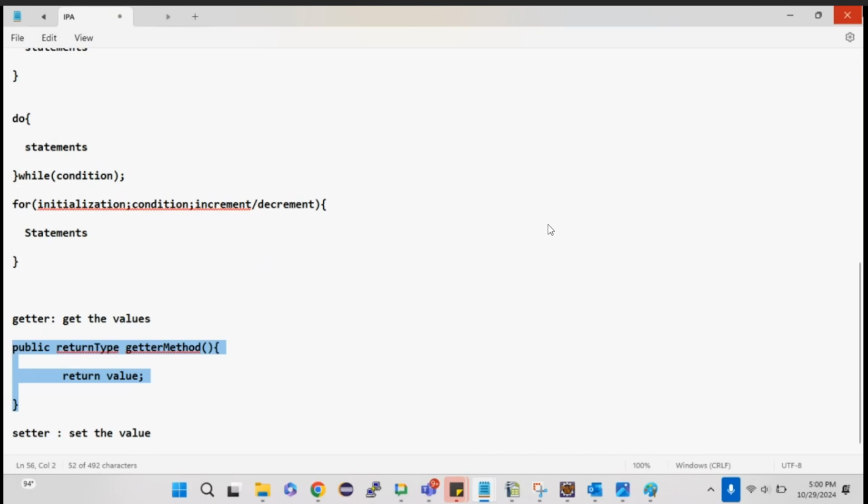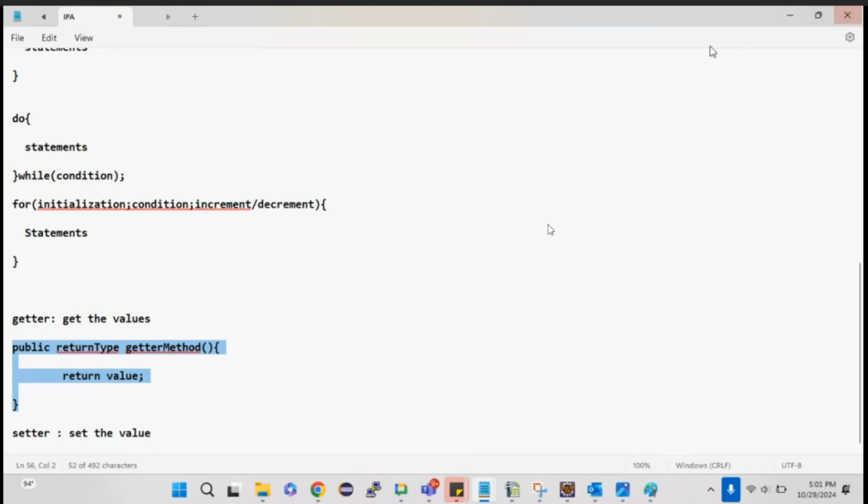That is return type, which means what type of value the method will return. As simple as that. If I'm giving a data type before a variable name, that means only that type of value the variable can hold. The same thing, if I'm giving it before a method name, means the particular method will return only that type of value. That's it.